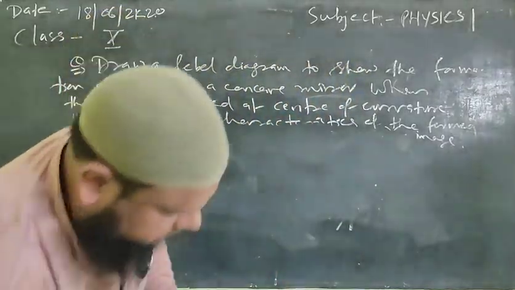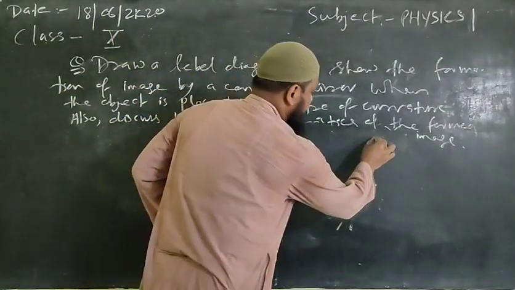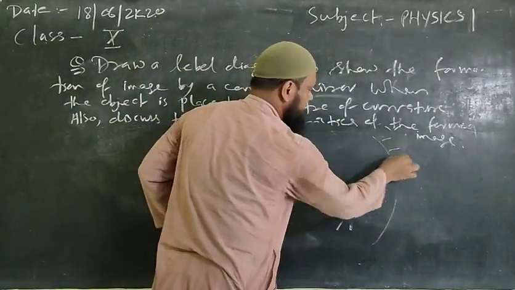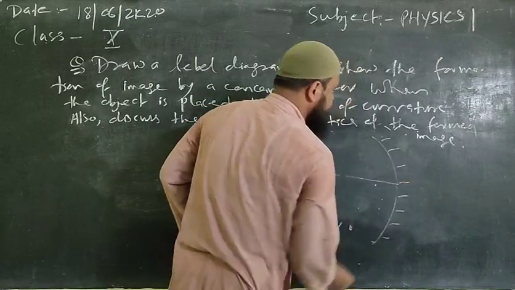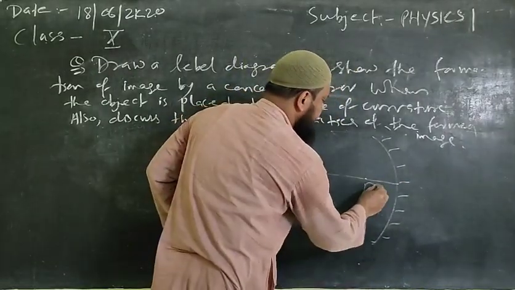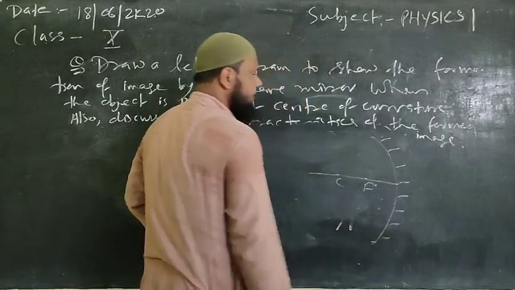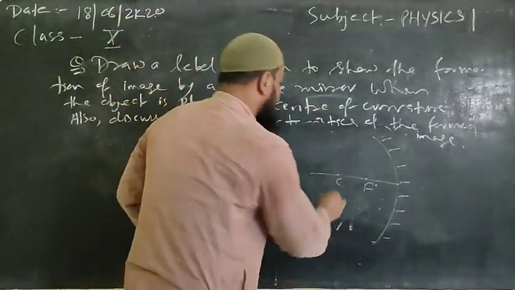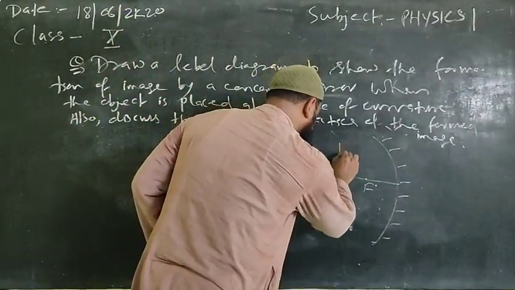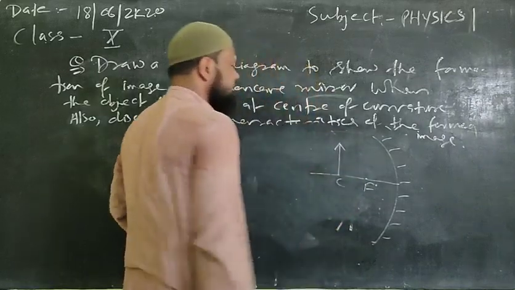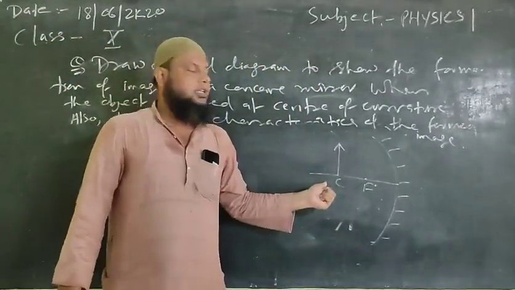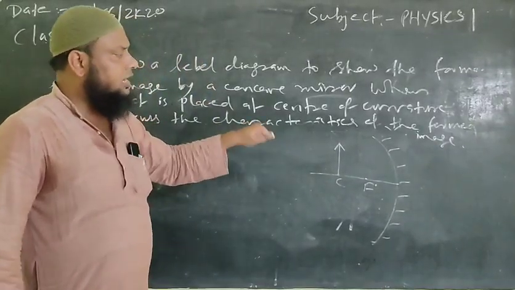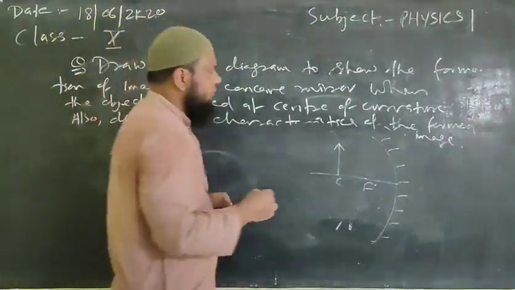First we'll take a concave mirror. Fine. We'll draw the principal axis, mark the focus point, and mark the center of curvature. Clear? Here we'll place the object at the center of curvature. This is your object, which is placed at the center of curvature. Now for this object we are looking to find the formation of image.